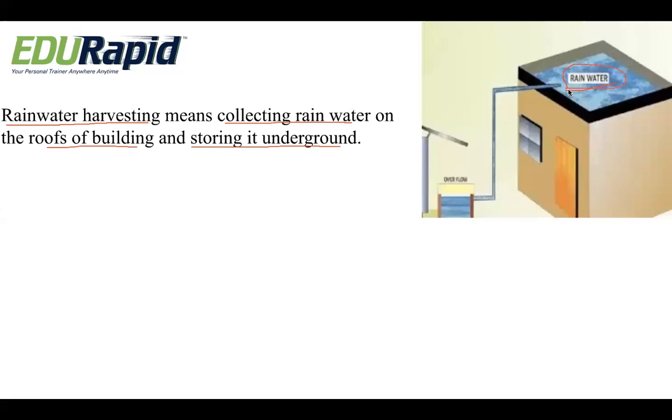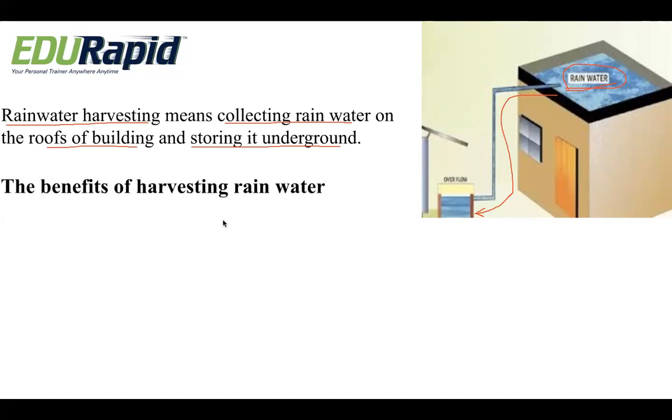Here they are collecting the rainwater falling on the roof of the buildings, and they are providing some facilities to store it underground for future use. This technique is called rainwater harvesting.